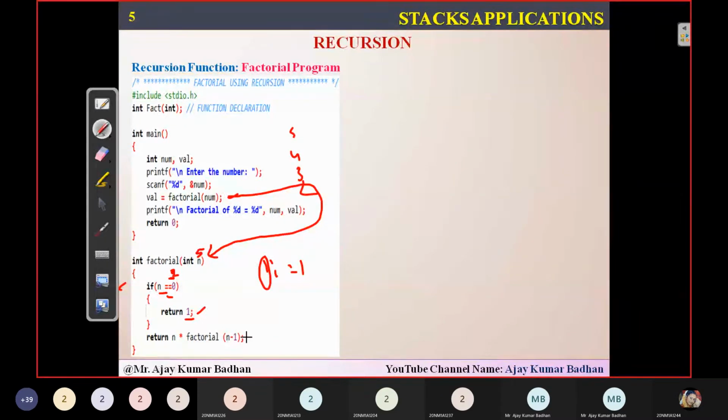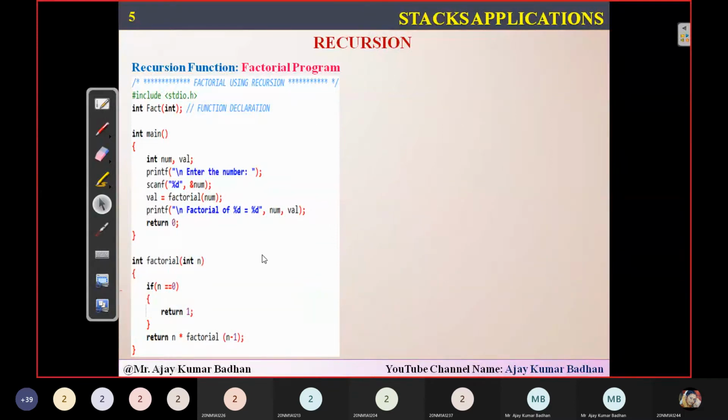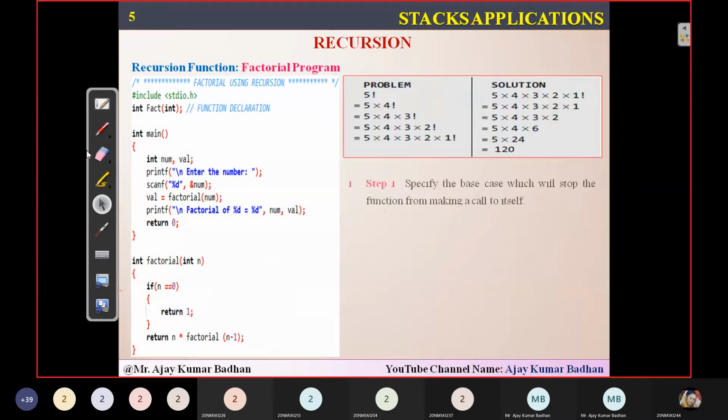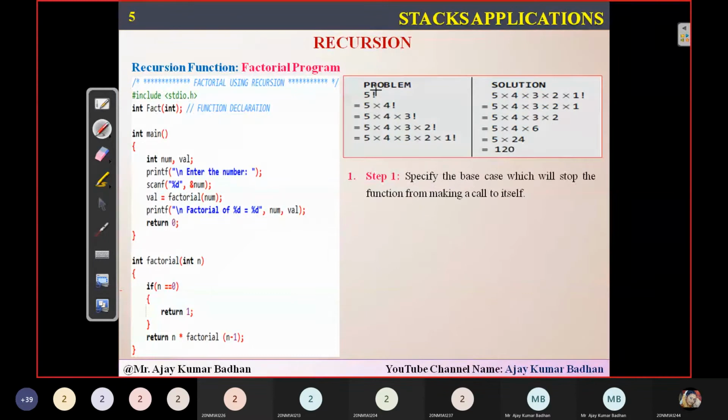Okay, let me show you with an example. Same thing. 5 factorial, so this is the number 5. Is 5 equal to 0? The condition fails. We come to return. So return 5 star factorial of n minus 1. What is the value of n here? 5. 5 minus 1 is 4. So 5 into 4 factorial.